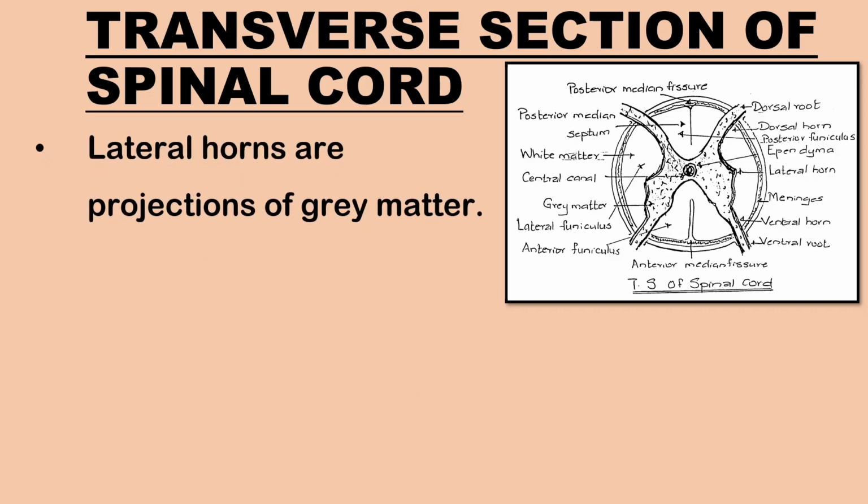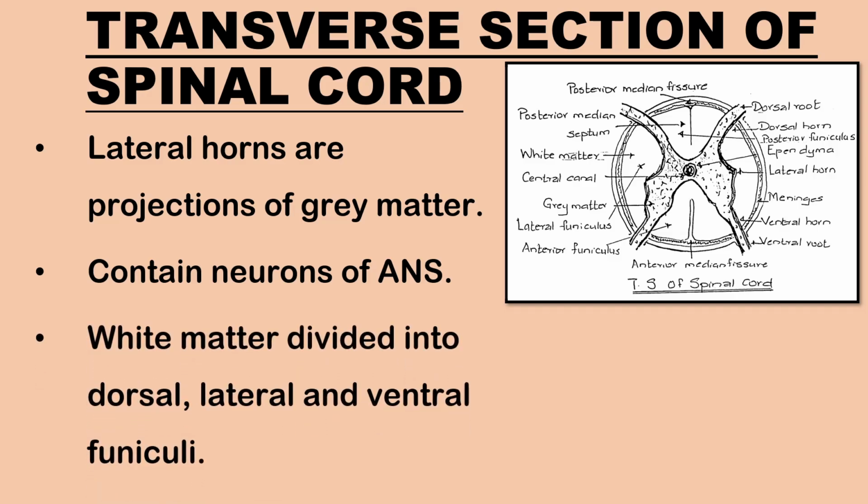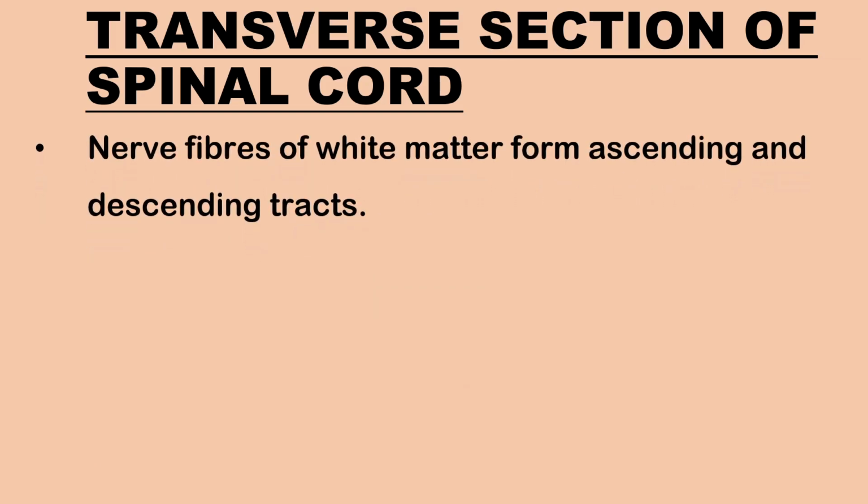The lateral horns of the spinal cord are small lateral projections of grey matter. They have neurons of the autonomic nervous system. Horns of grey matter divide the white matter into 3 columns or funiculi: dorsal, lateral, and ventral funiculi. White matter has bundles of nerve fibers forming ascending and descending tracts.